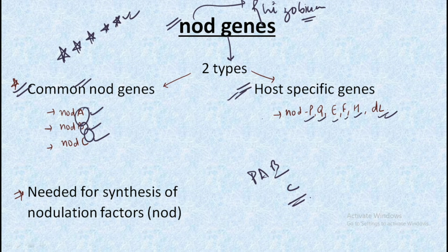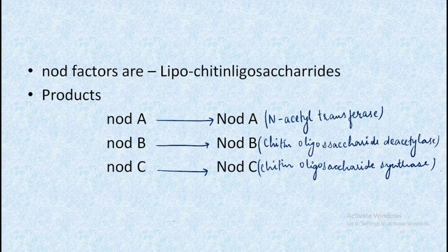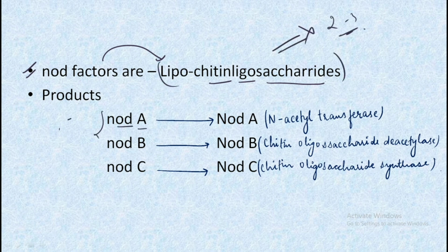The common nod genes are needed for the synthesis of the nodulation factor, that is small nod. Let's understand all this. The last point to remember is that nod factors are lipo-chitin-oligosaccharides. I have split the terms because it is important that we remember it. So nod factors are of this nature. Let's look at the products of the nod genes.